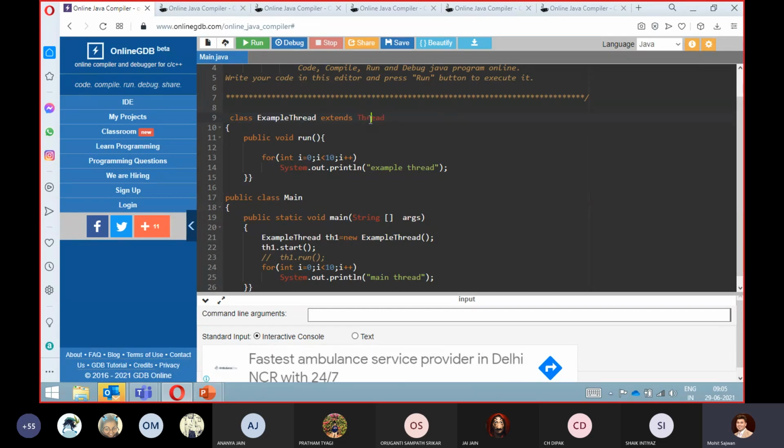If you see the code, you will find thousands of lines of code for this start method. Every time we cannot write this method on our own. That is why we always directly write th1, the reference variable, which you can call your object, dot start.